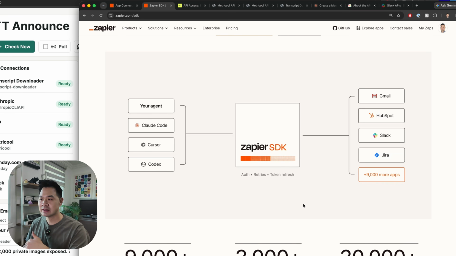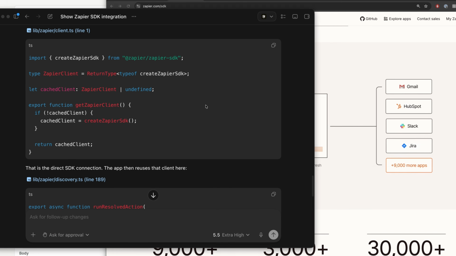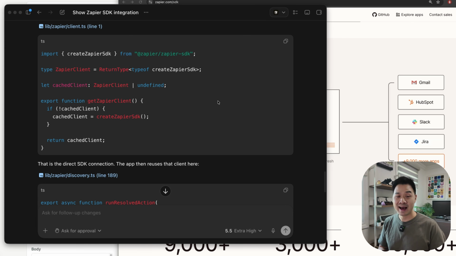In fact, you know what? Let's just jump into code. I'll show you the relevant bits and kind of show you how it works. So I built this app using Codex, and I asked it to show me the relevant bits of code from the app.